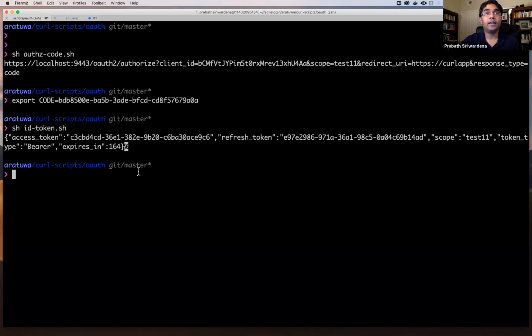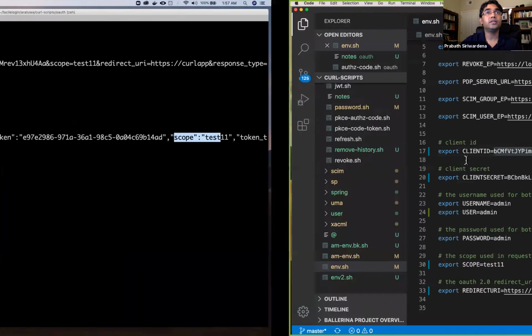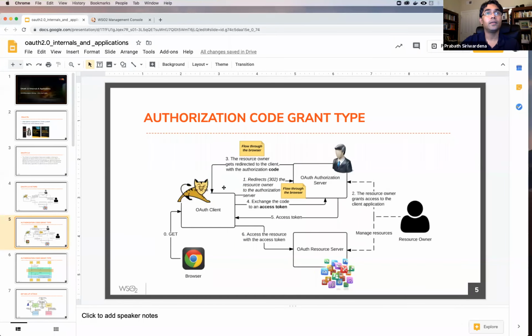Okay. And the other thing, the scope parameter. If you go back to this diagram here, in step 1, when the client application requests a token from the authorization server, it also has to specify the purpose of this token. The purpose of this token is specified under the parameter called scope. So I need this token for this particular scope. The value of the scope should be known to the authorization server, resource server, and the client application, all 3.